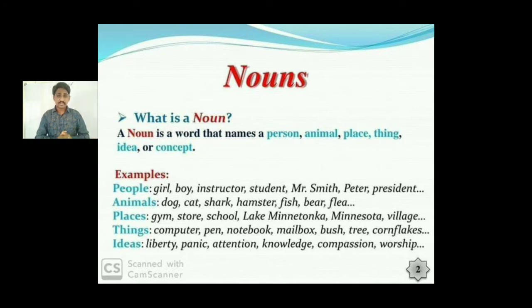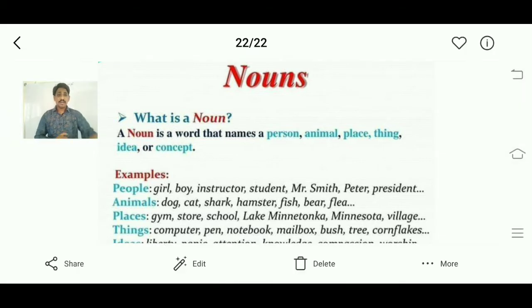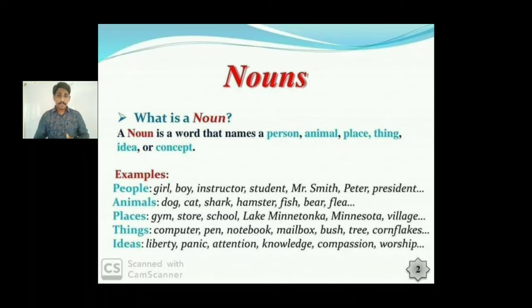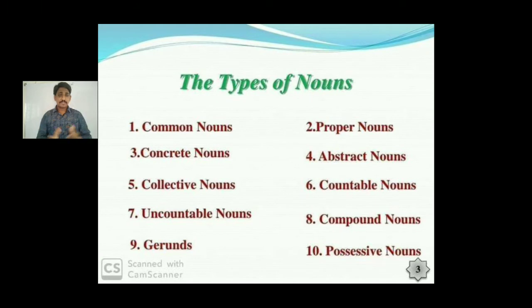Then names of things, stand, fan, boat, cot, floor, building. All these are names of things. Names of ideas. Names of ideas can be of liberty, panic, attention, or brilliant idea that you have, knowledge, compassion, worship, and all these are known as ideas or concepts even.